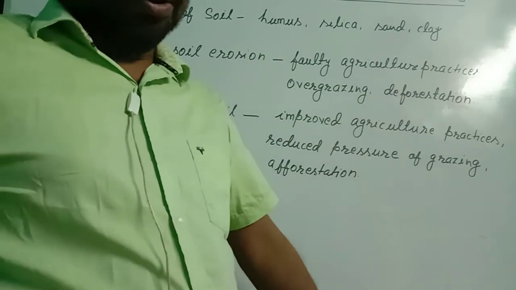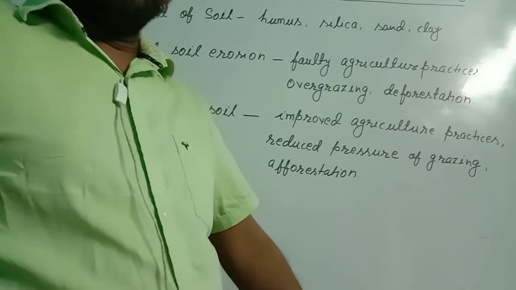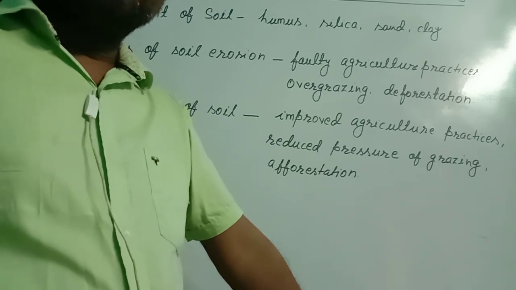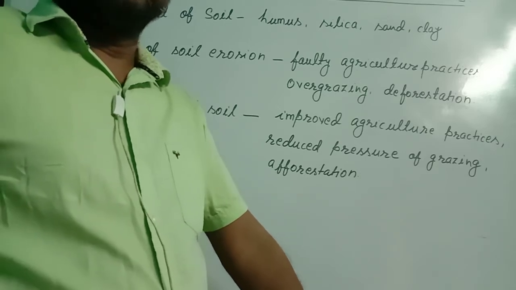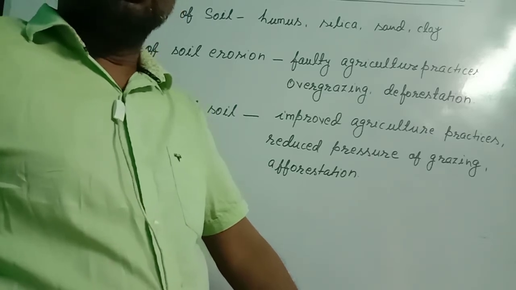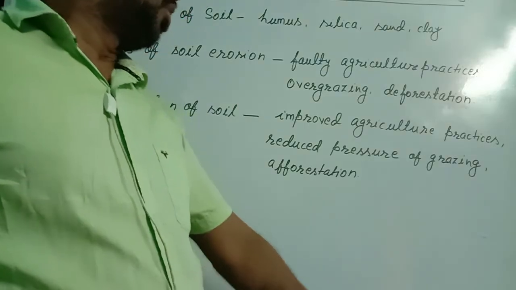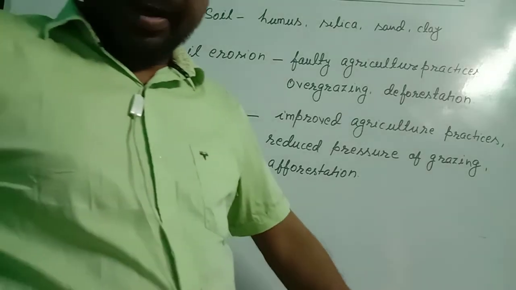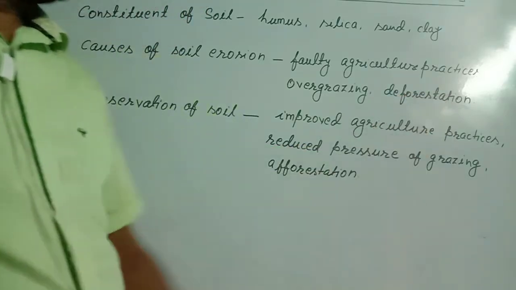Third, deforestation, this is a very popular word, cutting of trees. As we cut the trees, the soil becomes loose because the roots of the trees catch the soil tightly. Now the roots of the trees are uprooted, the soil becomes loose, and that loose soil is eroded easily by moving water or by moving wind. So these three are responsible for soil erosion: faulty agricultural practices, overgrazing, and deforestation.